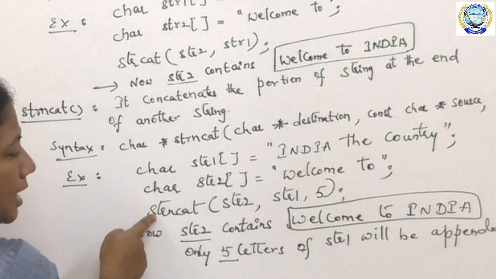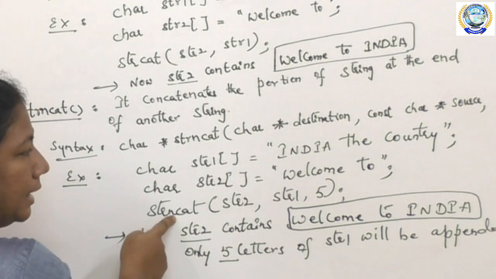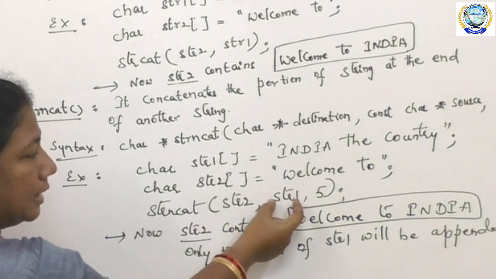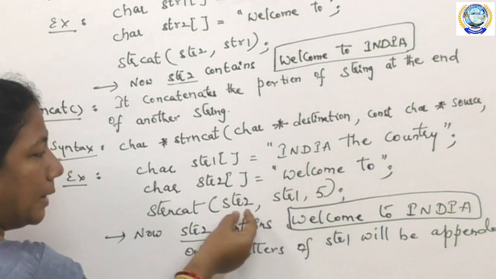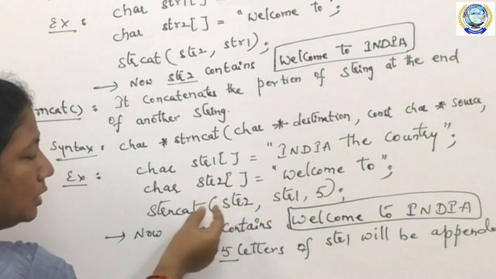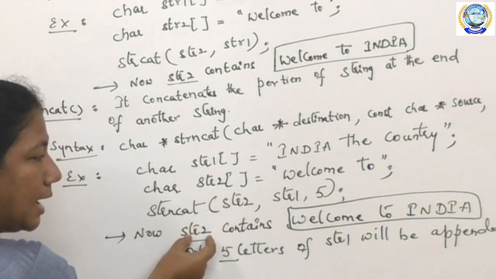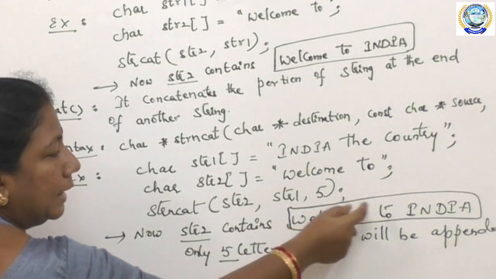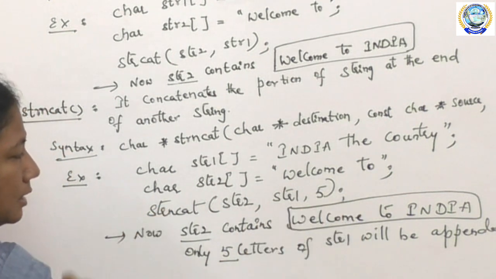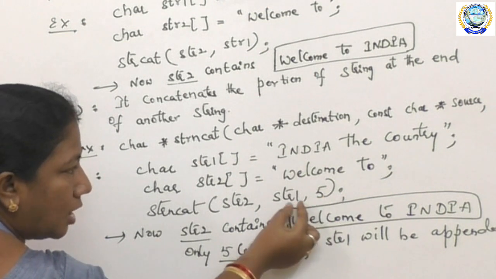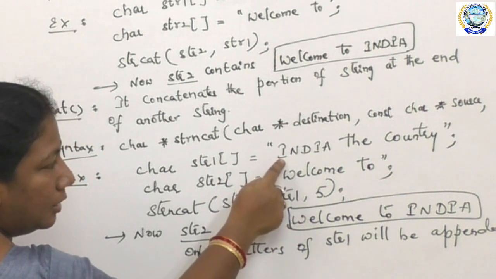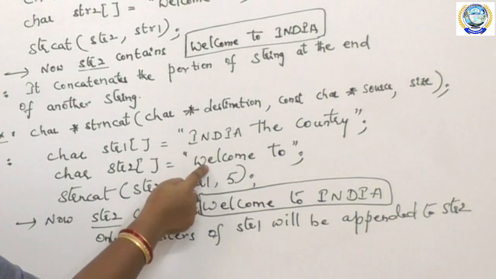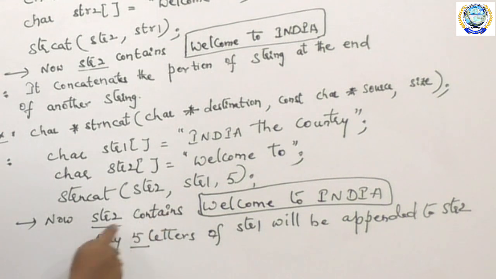Now I am applying strncat on str1, so only the first 5 characters of str1 will be appended to str2. So now the str2 string has the value welcome to India. This means only the first 5 letters of str1 will be appended to str2.